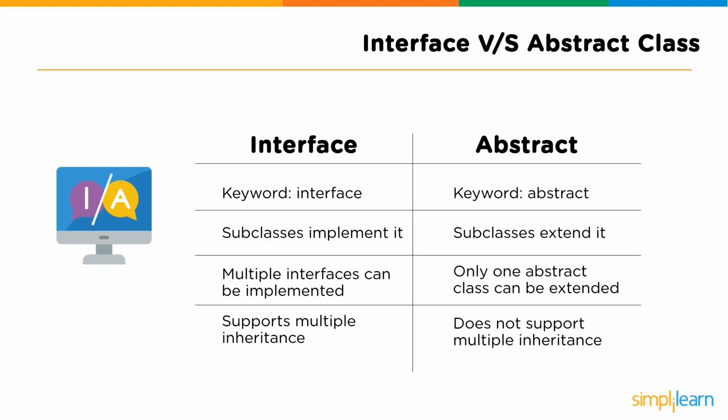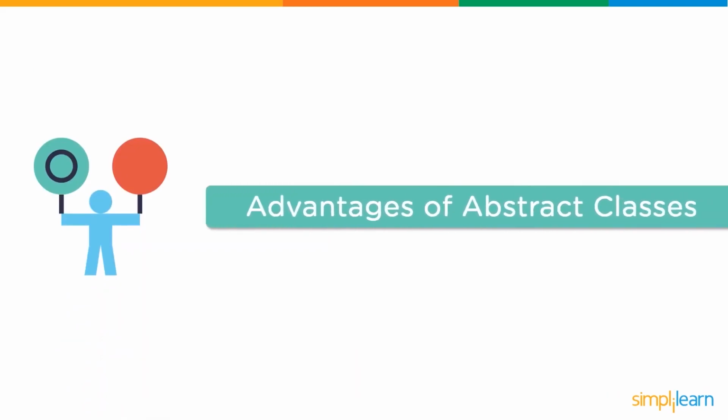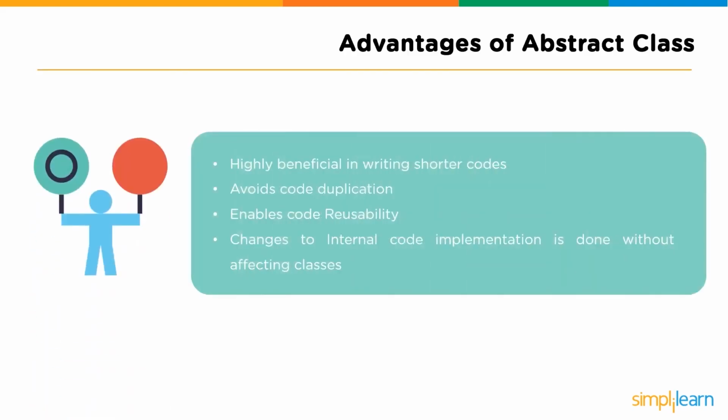Now that we have understood the differences between the both, let us understand the major advantages and disadvantages of using an abstract class. Now first, we will discuss the advantages. The advantages of using an abstract class in Java are: abstract classes are highly beneficial in writing shorter code. They avoid code duplication. They enable code reusability, which is a major advantage. And finally, the last advantage is changes to the internal code implementation can be done without affecting the classes.